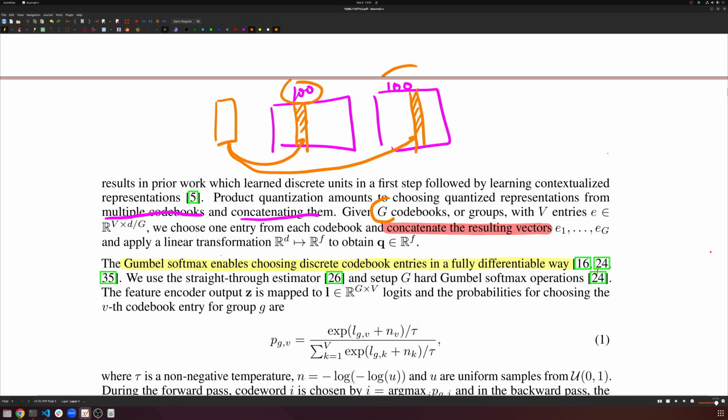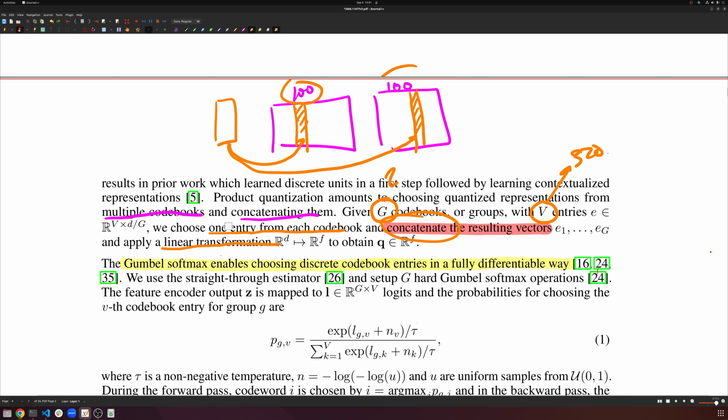So they have G different codebooks, which in the implementation they set to 2, and then V different entries. Each codebook, I think, had 320 different possible codes. We choose one entry from each codebook and then concatenate the resulting vectors. And so that's the key idea. And then they do a linear projection of that concatenated vector.